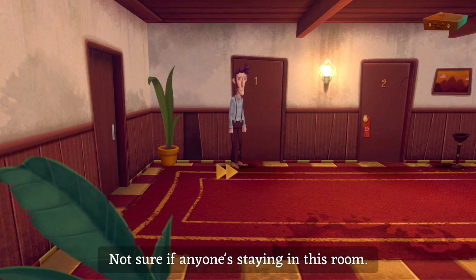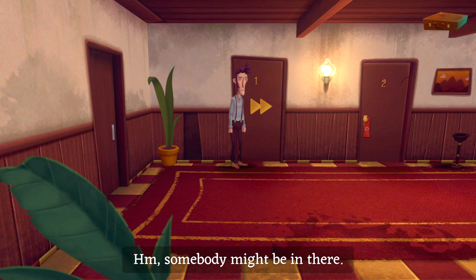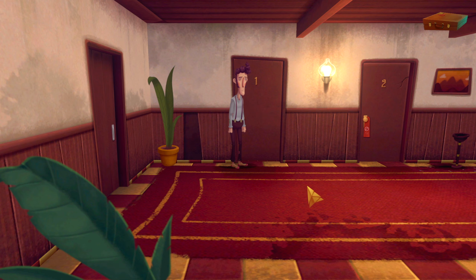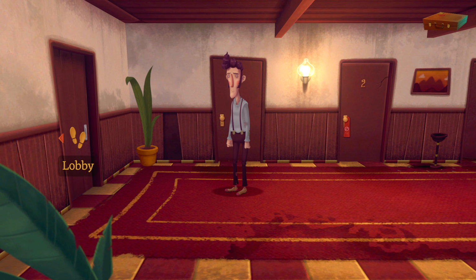Okay. What about room 1? Not sure if anyone's staying in this room. Can we go in and find out? Somebody might be in there. I guess not. What's this stain down here on the carpet? Is that blood? Red wine, maybe. Right, through to the lobby?